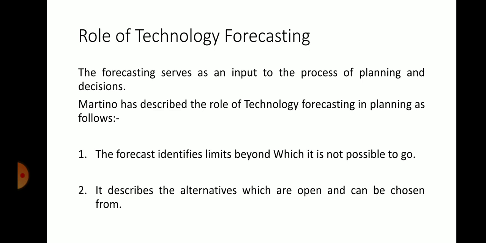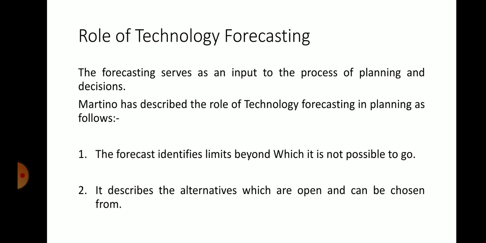For example, the company is having a capacity constraint of 1000 tons per month of production in foundry. You can't plan for 5,000 to 10,000. Okay, taking all the factors into consideration, taking even some subcontract or outsourcing, taking all into the consideration, the forecast identifies limits beyond which it is not possible to go.